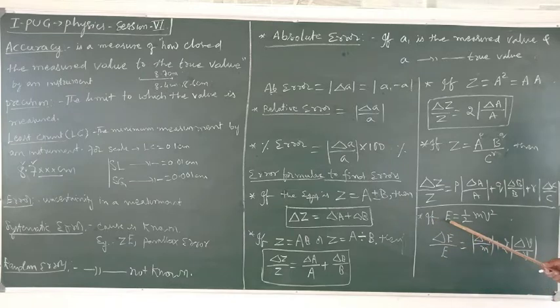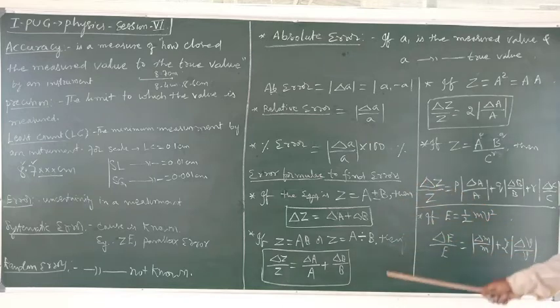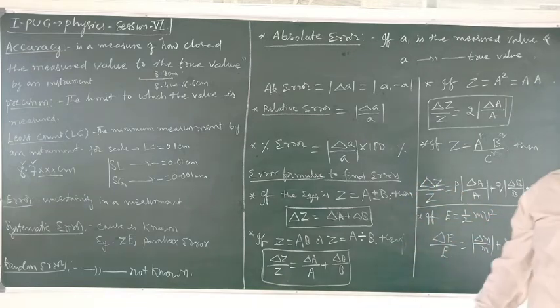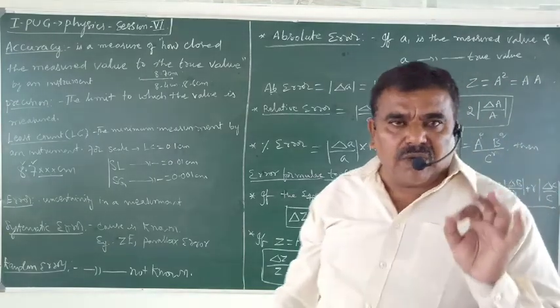So, for example, if I have the relation for kinetic energy E equals half mv squared, the relative error in the kinetic energy is: half is an exact value, it has no error. So it is the error in mass, plus twice the error in velocity. This is how we can use these error formulas to find the errors in physical equations.